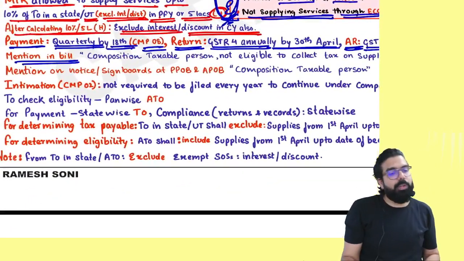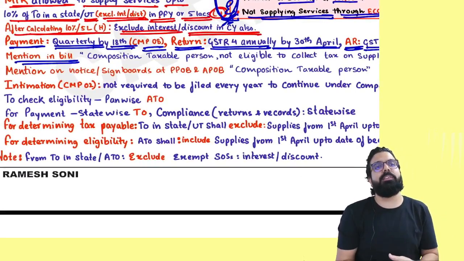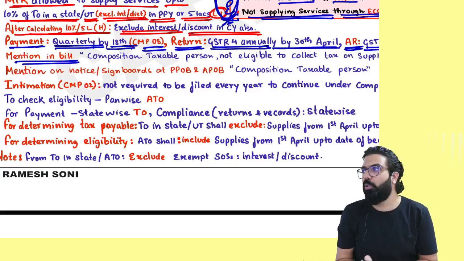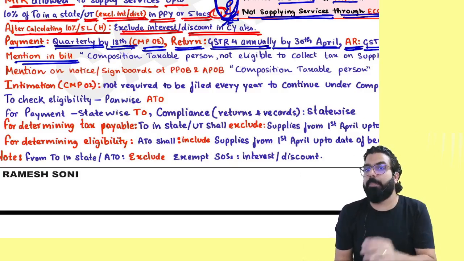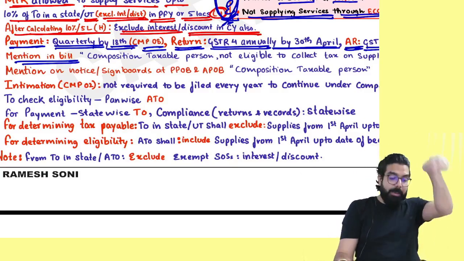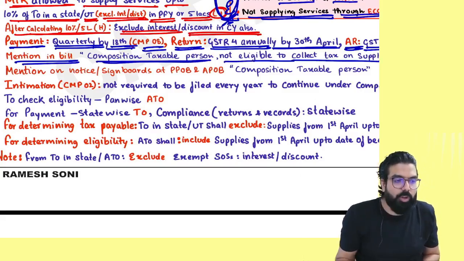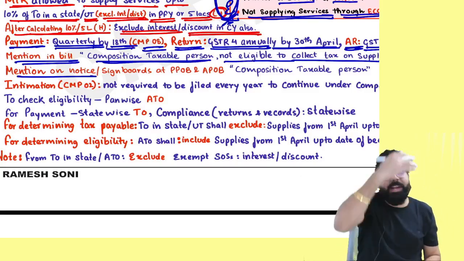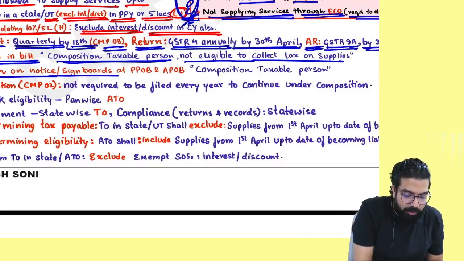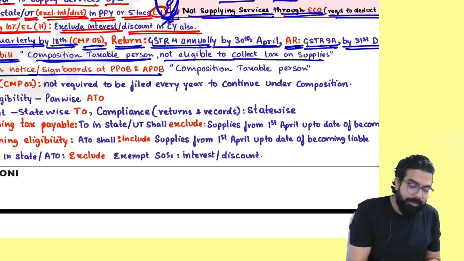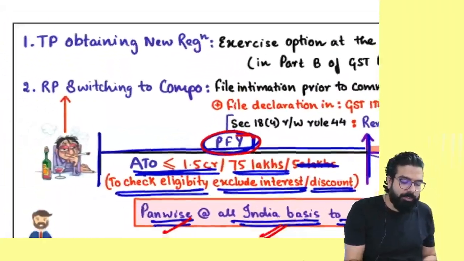Then always remember, supposing I am a composition dealer, I gave you a bill mentioning my GSTN number. What will you tell me? You will tell, sir, why are you not charging any GST? Yes or no everyone? If I give you a bill without charging you GST, but I mentioned my GSTN number, you will ask me why are you not charging GST? Hence in my bill, I should write, I am a composition taxable person and I am not eligible to collect tax on my supply. And also on my notice board which is there in my shop, at my principal place or additional place, I should write that I am a composition taxable person.